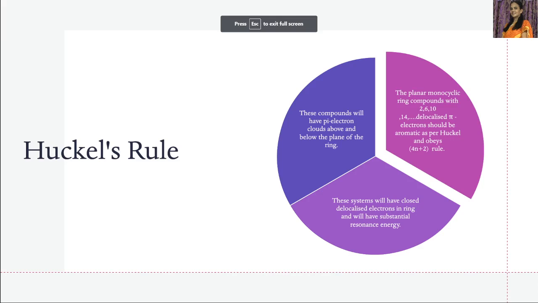These systems with closed delocalized electrons in the ring, because of the closed ring system, will have considerable resonance energy. When the resonance energy is more, the system becomes stable. The greater the resonance energy, the greater the stability of that particular compound. Therefore, due to delocalization of the pi electron density, the system will have a considerable amount of resonance energy. Therefore, these substances are said to be stable.